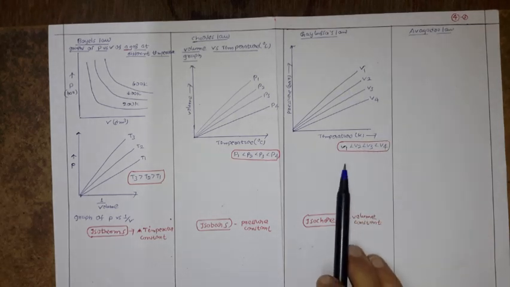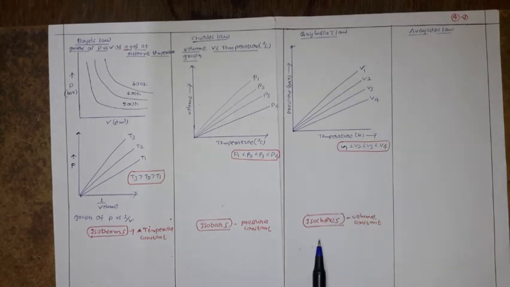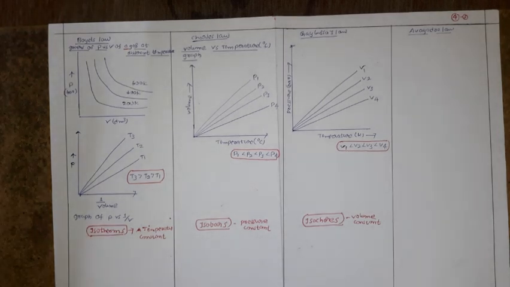So these graphs are called isochores. So we discussed isotherms, meaning constant temperature, for Boyle's law. For Charles law, isobars at constant pressure, and for Gay-Lussac law, isochores at constant volume.